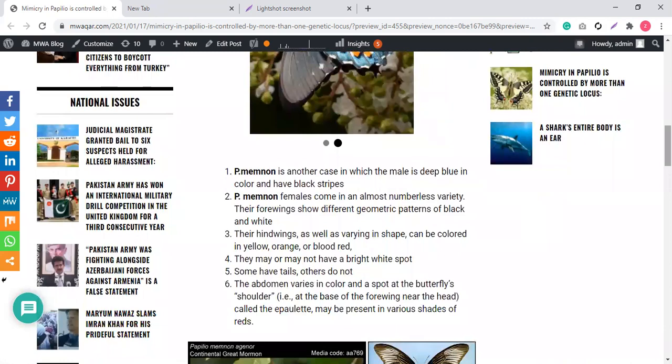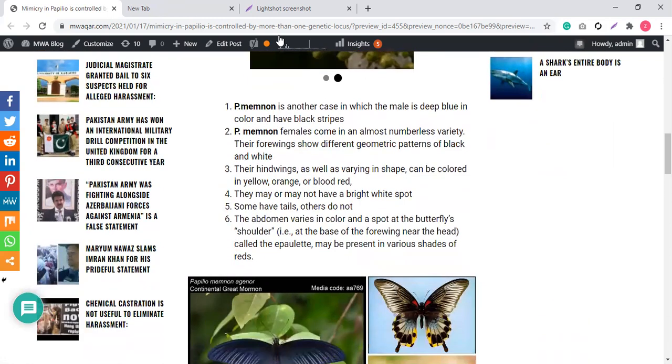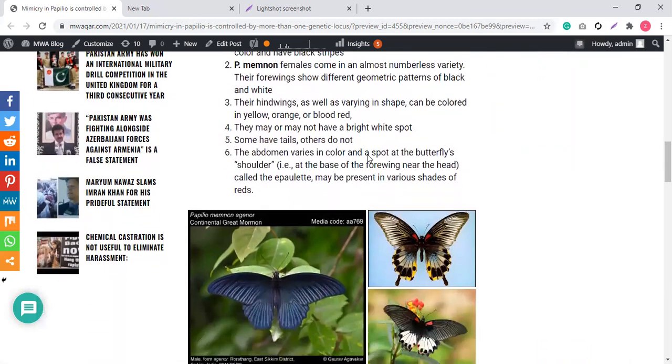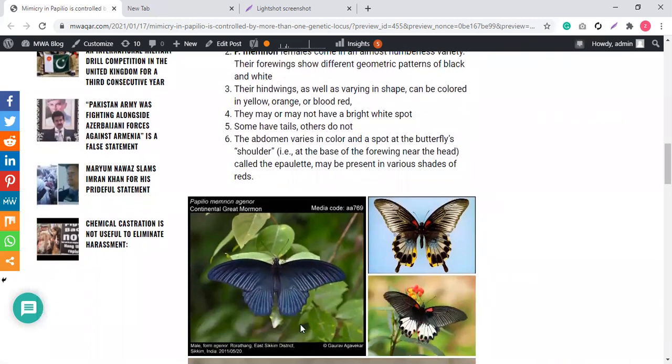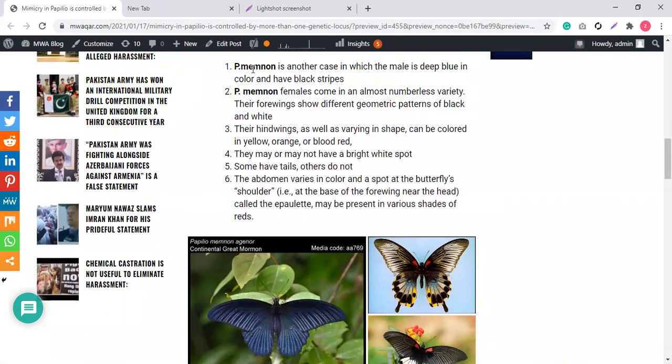Now move to the next point. This is another case, Papilio memnon. You need to learn these characteristics. There is a chance that the characteristics of Papilio memnon might come into your exam. Papilio memnon is another case in which the male is deep blue in color and has black stripes. See this photo. This is the Papilio memnon male. You see the deep blue background with stripes on it. Their forewings show the Papilio memnon females come in almost numberless variety. Their females, particularly, have numberless variety.